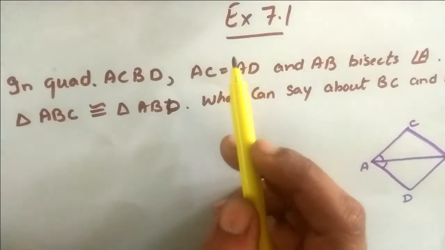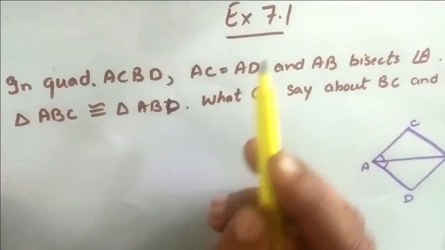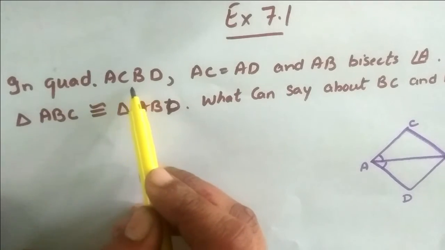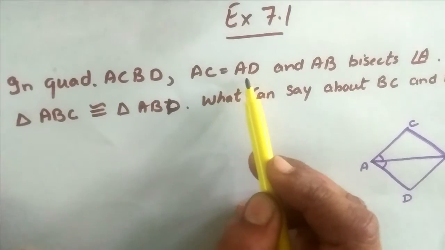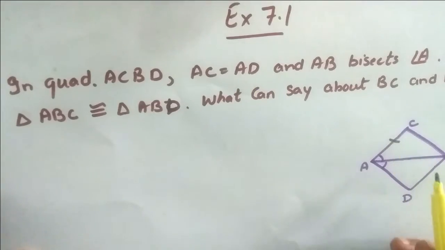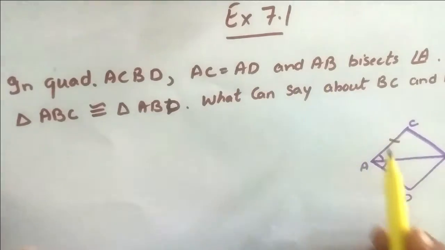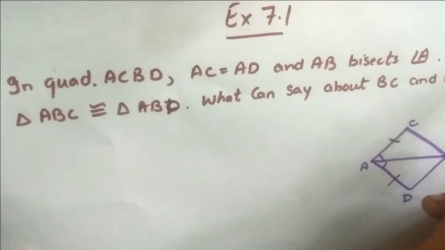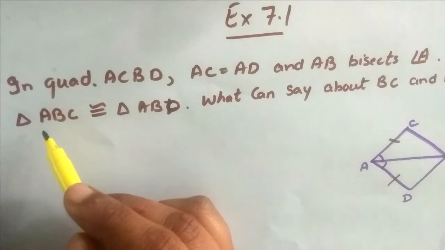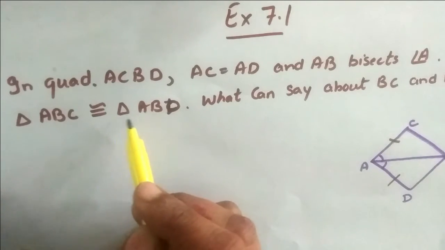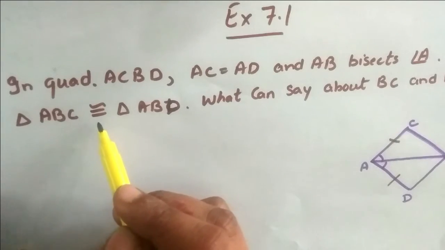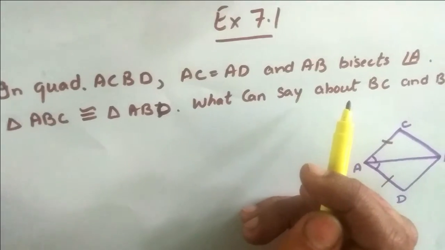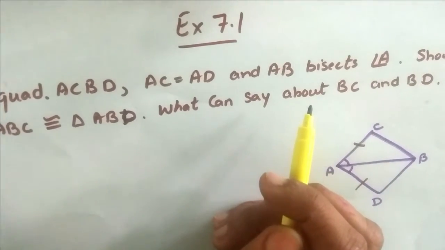Yes students, now we are starting exercise 7.1. The first question is: in a quadrilateral ACBD, AC is equal to AD and AB bisects angle A. Show that triangle ABC is congruent to triangle ABD. This is the symbol of congruency. What can you say about BC and BD?